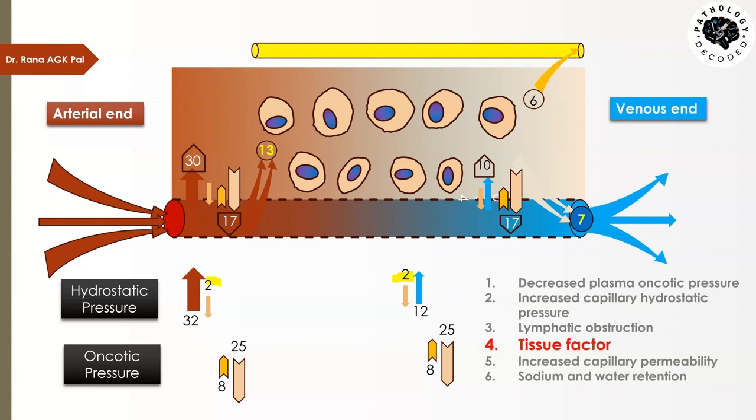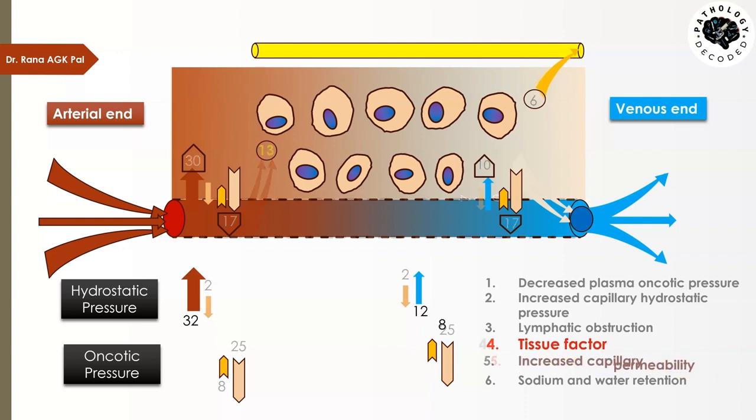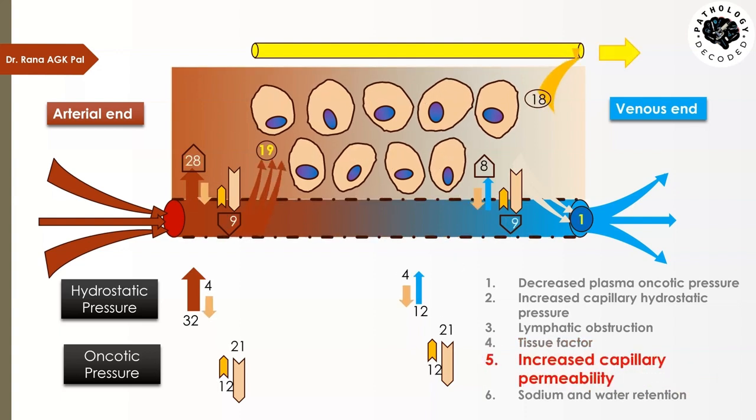Also, this can occur in a condition where there is increased gap and more protein moves into the interstitial fluid. And then what is going to happen? The oncotic pressure of the interstitial fluid is going to increase in that tissue. That will also be a reason for the edema. That is the fifth point, another point apart from the increased capillary hydrostatic pressure. Let's come to it. So here, if there is increased capillary permeability, what is going to happen?